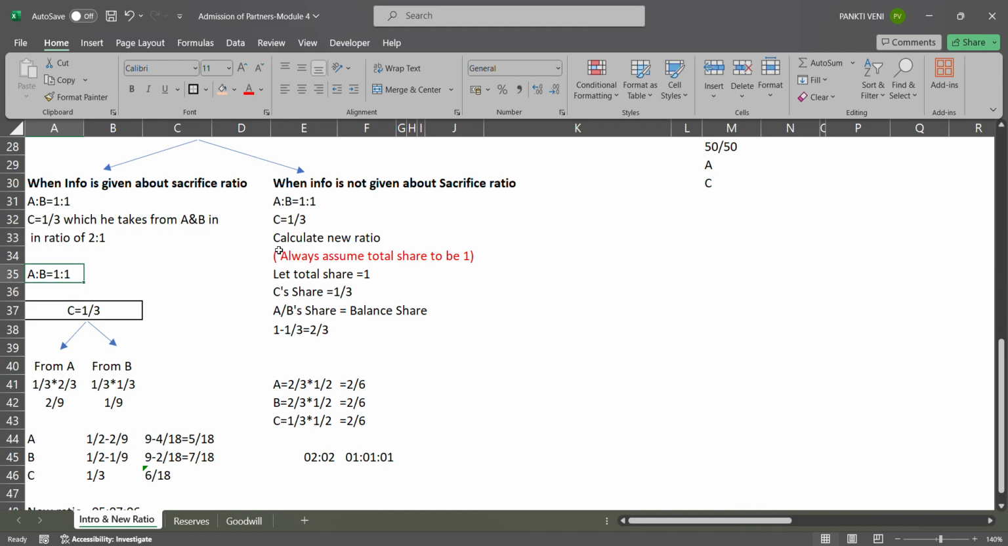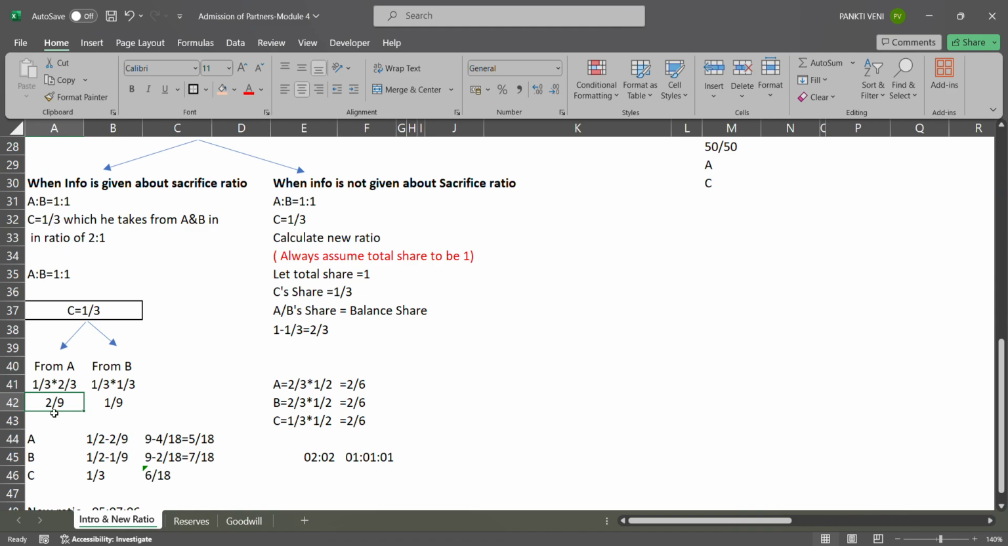We know A and B are sharing in the ratio 1:1, and Mr. C's share is 1/3. Now this 1/3 I'm supposed to take from A and from B, in the ratio 2/3 and 1/3. So Mr. C is taking his 1/3 share from A in 2/3 and from B in 1/3. That gives 2/9 and 1/9, which you have to subtract from your old ratio.